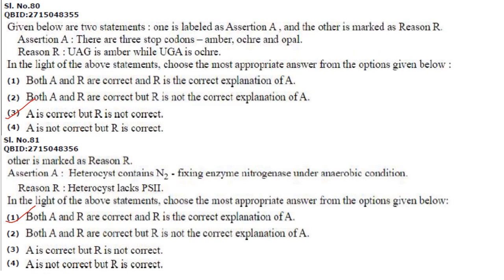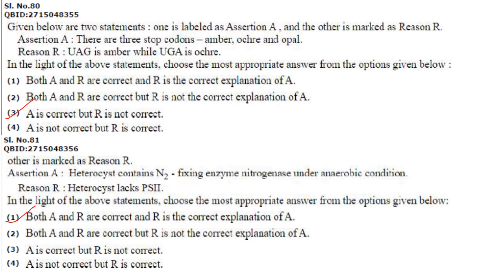Then next one. Again assertion and reason. There are three stop codons: amber, ochre, and opal. UAG is amber. That's correct. UGA is ochre? No, UGA is not ochre. UAA is ochre and UGA is opal. So A is correct but R is not correct.